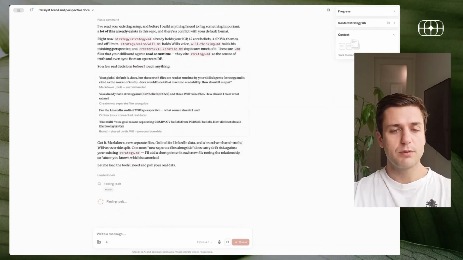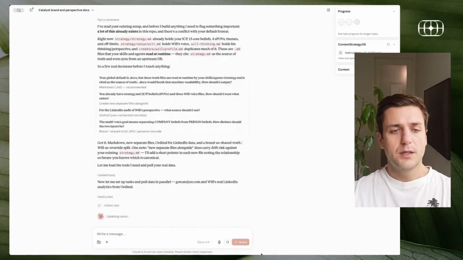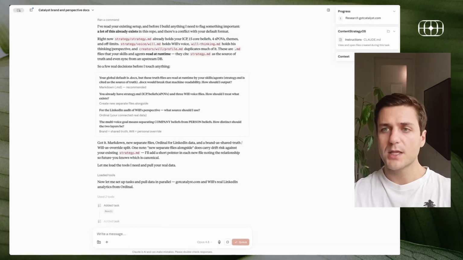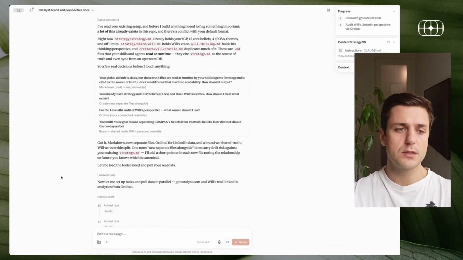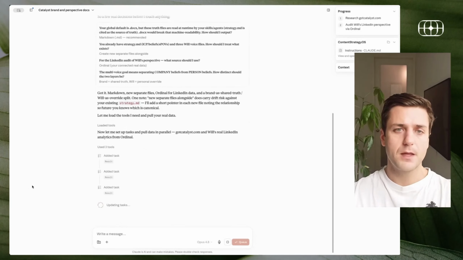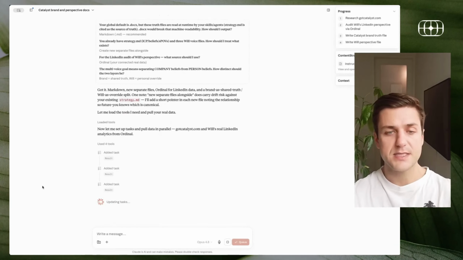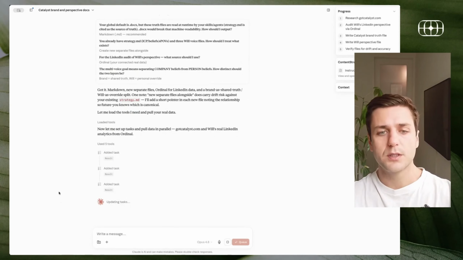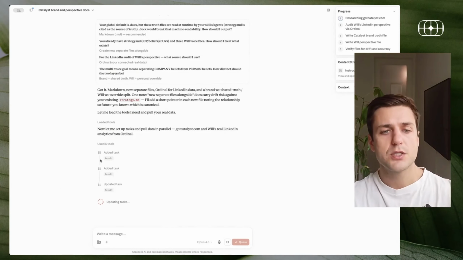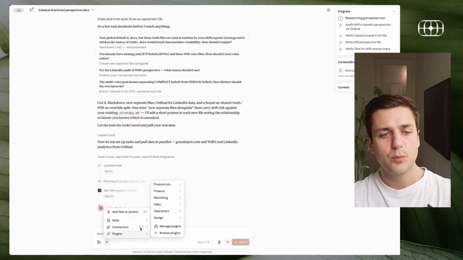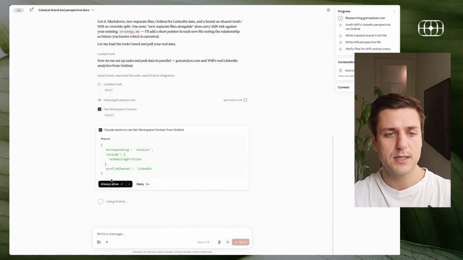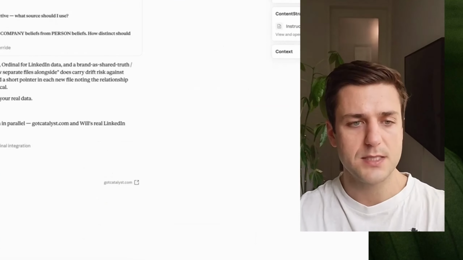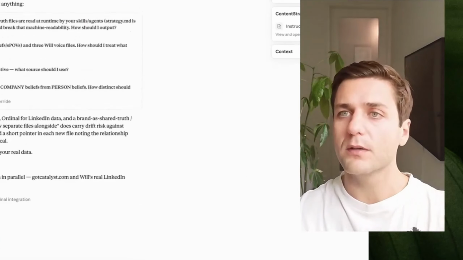And it's going to run through now, pulling in the real data. You can see it's going to call a series of tools. So it's pulling Ordinal, which again is the tool that we use to connect to LinkedIn for posting, but it also can pull in my analytics safely. And then it's going to use web research, or EXA, to find information about Catalyst. We also have a Catalyst connector in here, so it has some additional information. And maybe it's asking for some approvals here. So we're going to let that run.